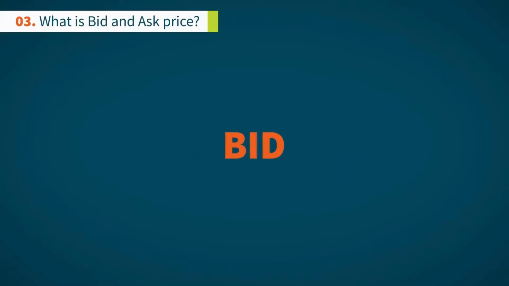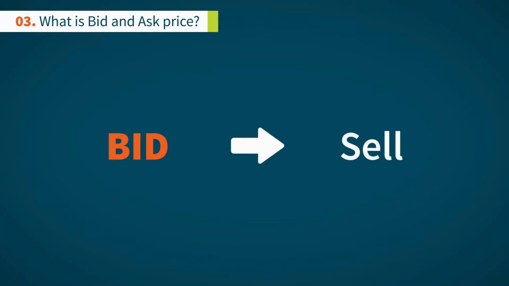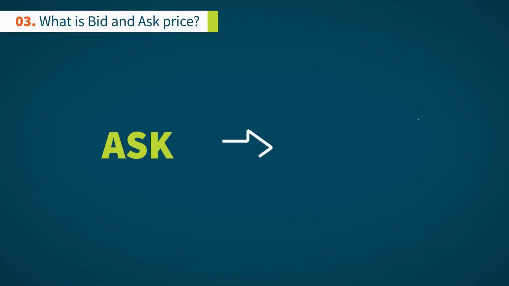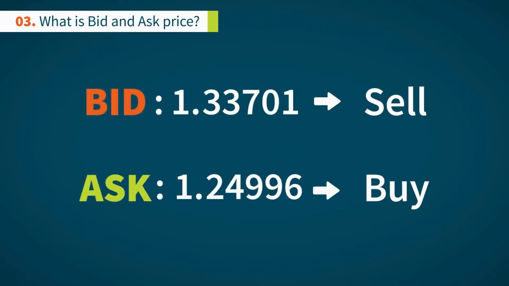Bid price is the price a forex trader is willing to sell a currency pair for. Ask price is the price a trader will buy a currency pair at. Both of these prices are given in real time and are constantly updating. Let me explain in more detail.